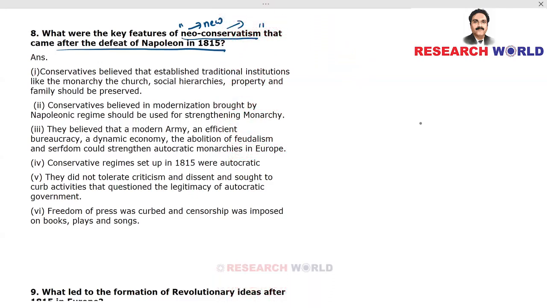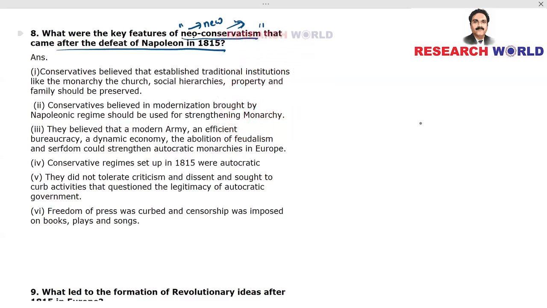Now, in this background, see what the key features of neoconservatism were. That is, conservatives who came to power after 1815 changed their mindset to some extent. They became ready to accept new ideas which were already prevailing in European society, especially after the French Revolution.